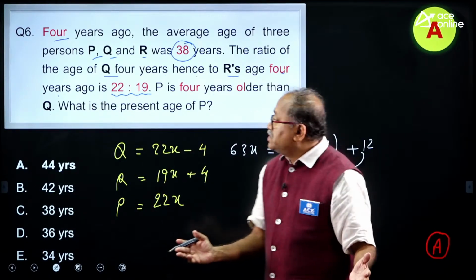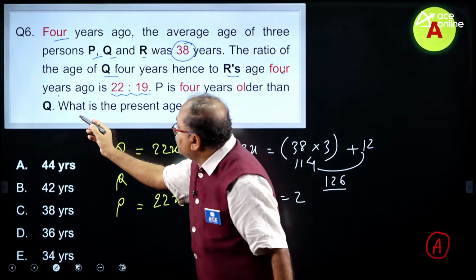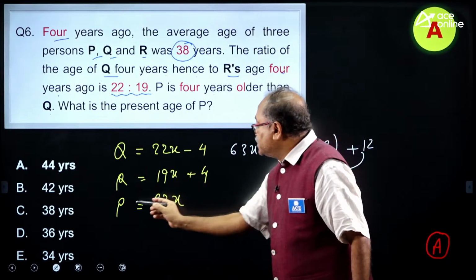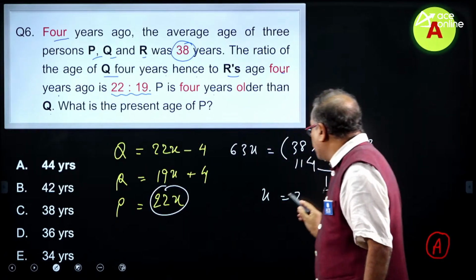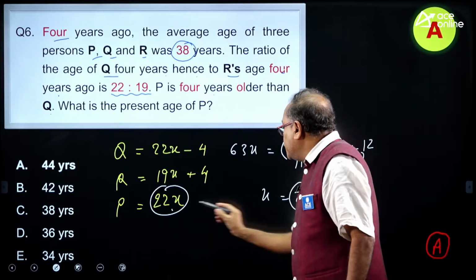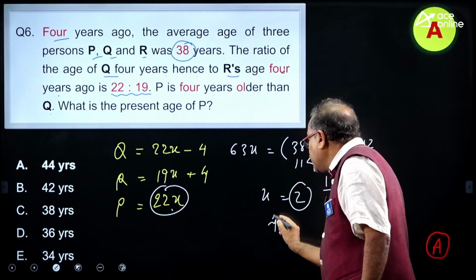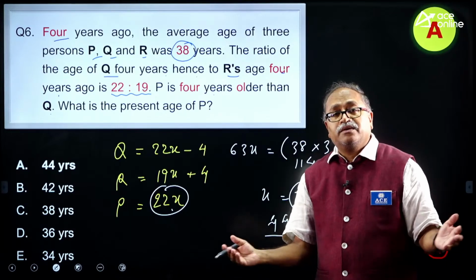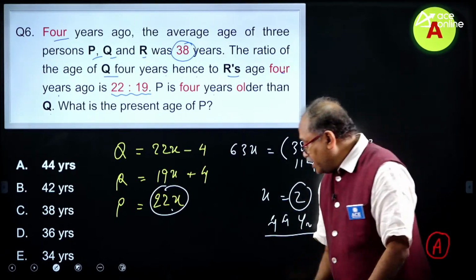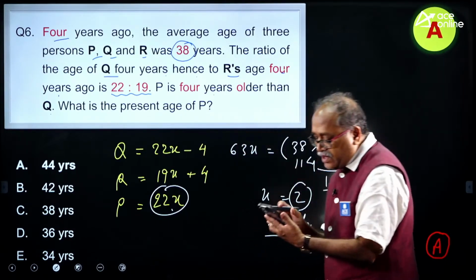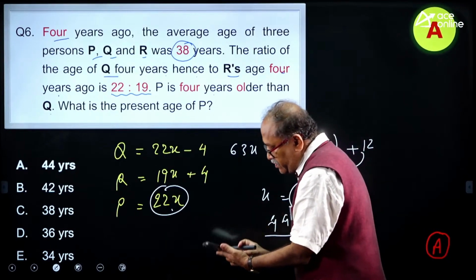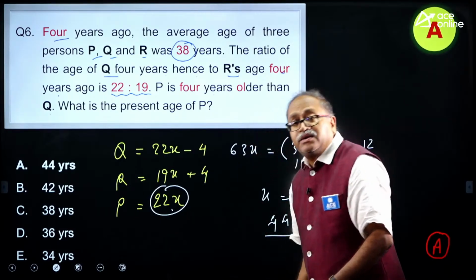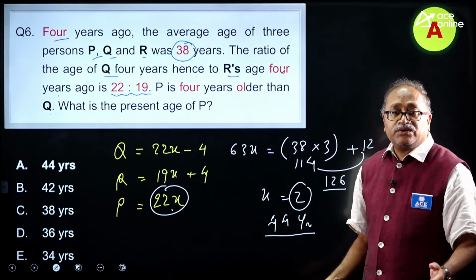Now, what is the question here? Look at this one. What is the present age of P? The present age of P is 22x, where x is equal to 2. So, 22 into 2, as Yashwant has rightly said, 44 years should be my answer. Well done, sir. Well done. Anyone else answer the question? Anusha, well done. Hope Sumit sir understood it.